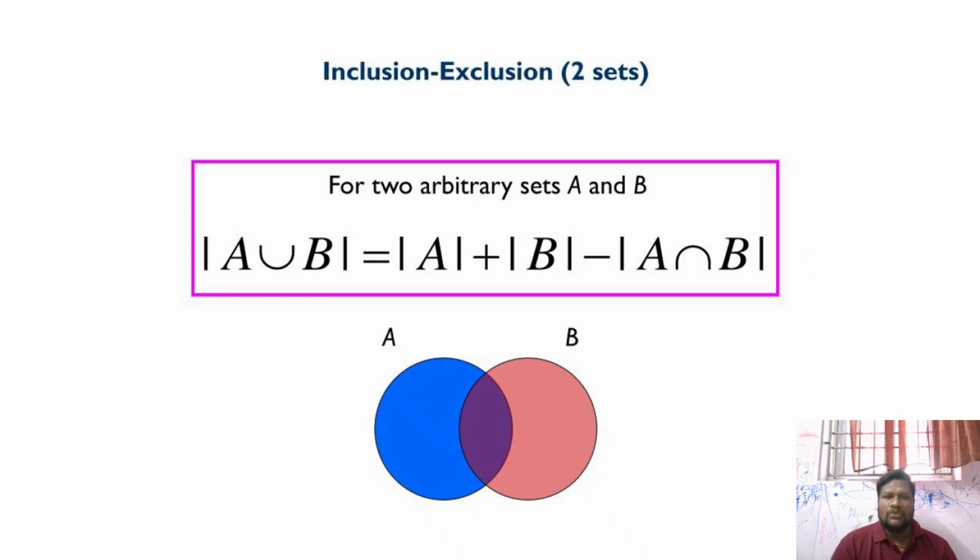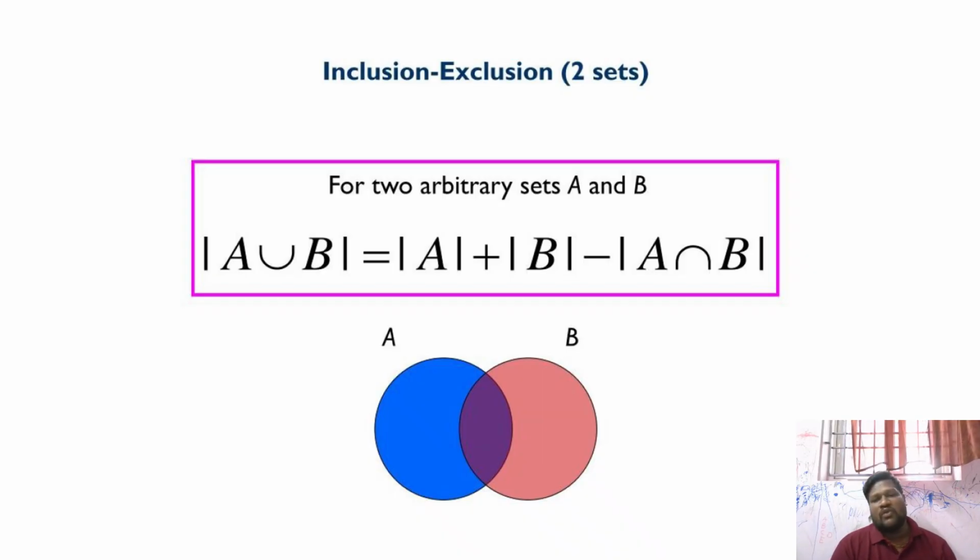Now the inclusion exclusion of two sets: take any two arbitrary sets. First of all, the arbitrary sets are non-empty. What is the meaning of non-empty? Some element exists in the set. Modulus of A union B is equal to modulus of A plus modulus of B minus modulus of A intersection B. Here, the number of elements in set A union B is equal to the number of elements in set A plus the number of elements in set B minus the number of elements in set A intersection B. The number of elements in set A is the cardinality of the set, n of A.